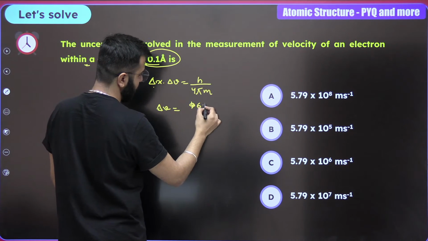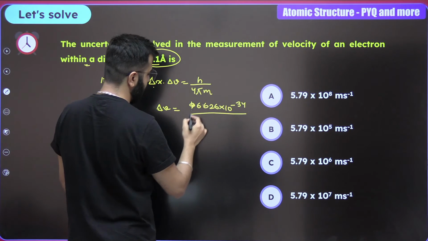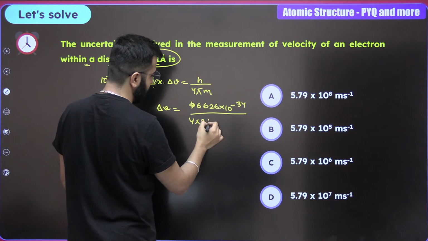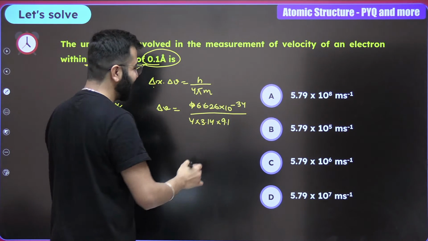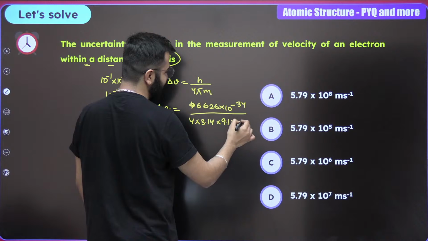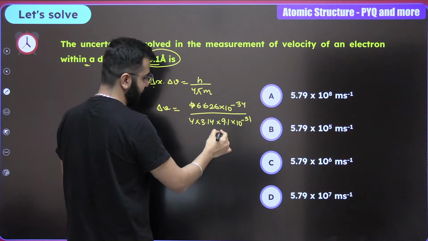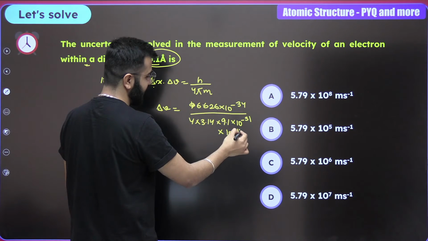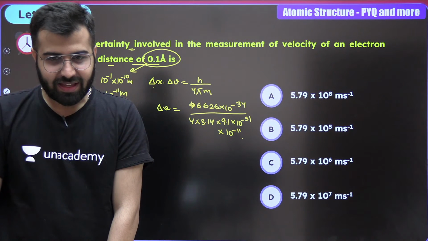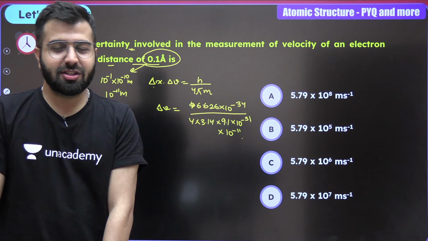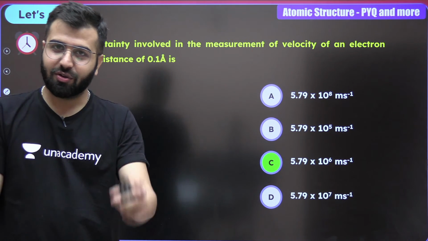h is 6.626 into 10 raised power minus 34 upon 4 into 3.14 into 9.1, not 1.9, into 10 raised power minus 31. And delta x is also going to be here, 10 raised power minus 11. Amazing. Chalo. The correct answer to this question is absolutely going to be C, and Khushi has given it again. Khushi OP in the chat.